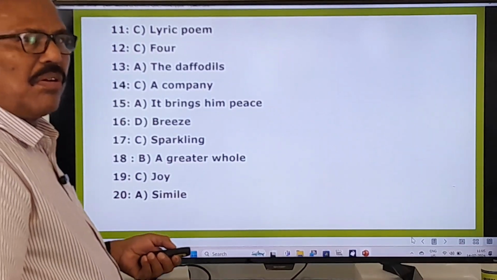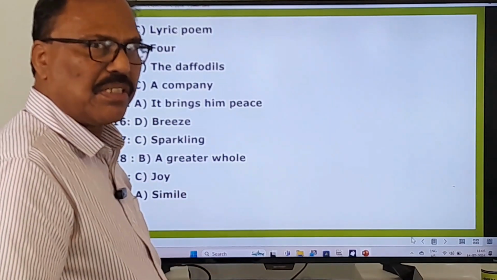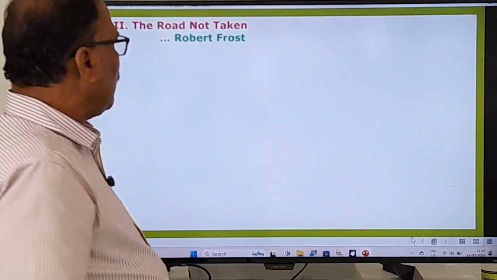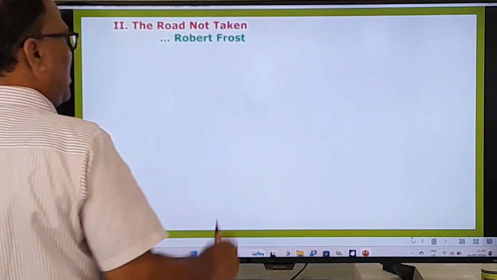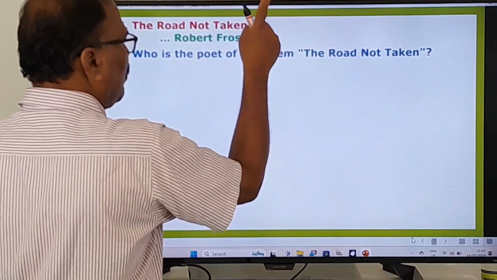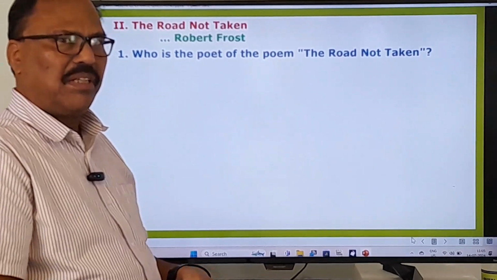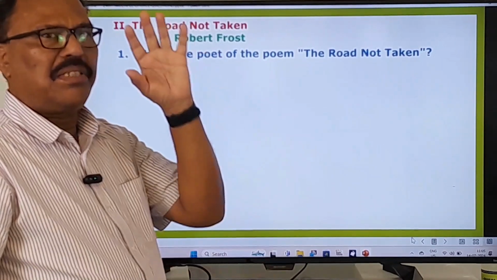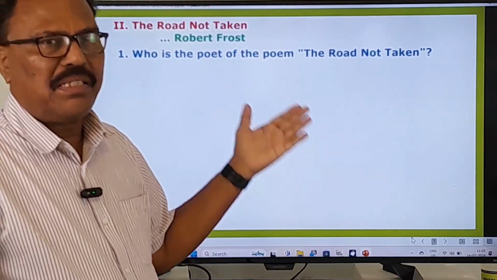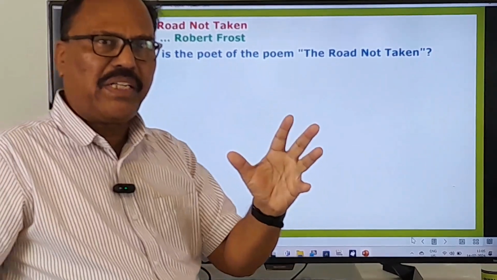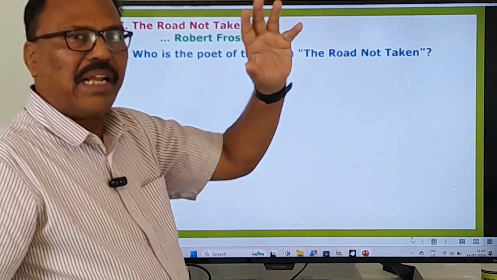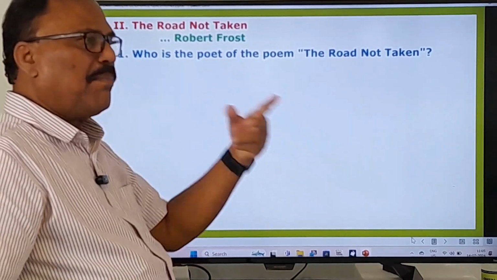Now let's move on to learn the multiple choice questions given under another poem, The Road Not Taken. This poem was written by Robert Frost. And here, who is the poet of the poem The Road Not Taken? Remember one very important thing. This kind of question is common in almost all examinations. Especially in our DSC examination, this kind of question is frequent and very common. Who is the poet of the poem? Who is the writer of the lesson? Something like that. They will definitely pose a question on this.